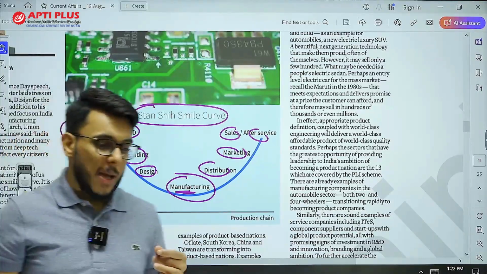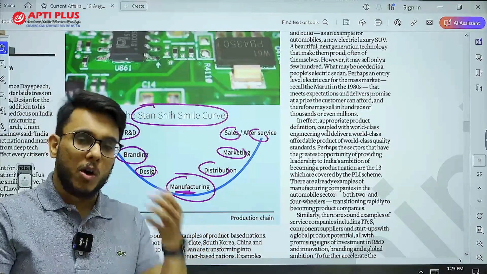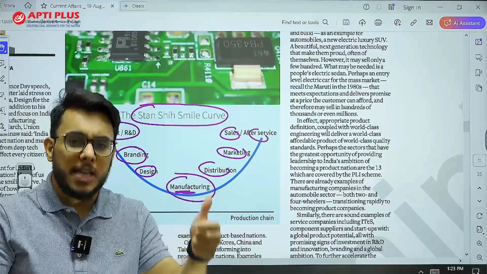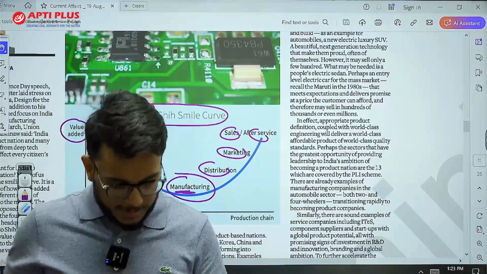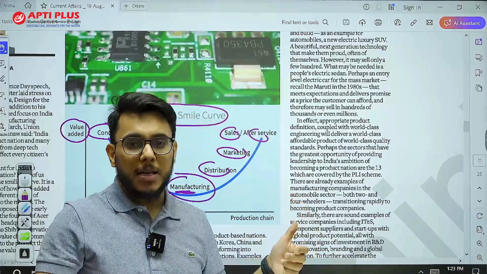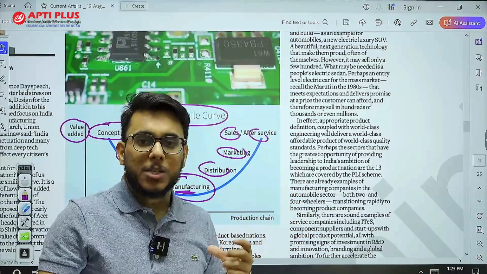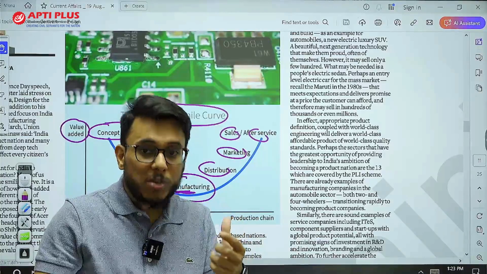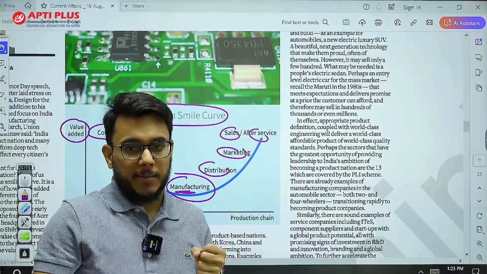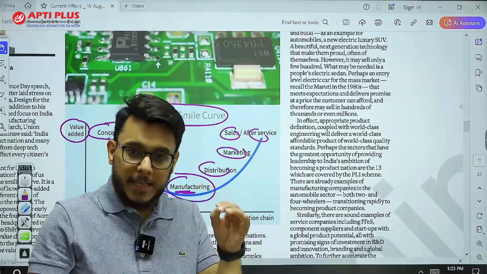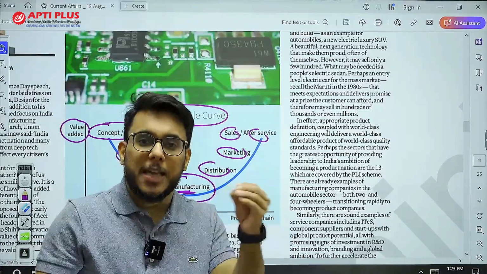Let's take one example, the example of Apple. If you have ever bought an iPhone, or somebody in your family or friends has one, if you look behind the phone, in the older versions it used to be written: designed by Apple in California, assembled in China. Apple is one of the most valued companies in the world, but Apple does not do its own manufacturing. Apple is simply focused on designing the iPhone, iPad, and these products. They do R&D. Entire manufacturing they have outsourced to other players.